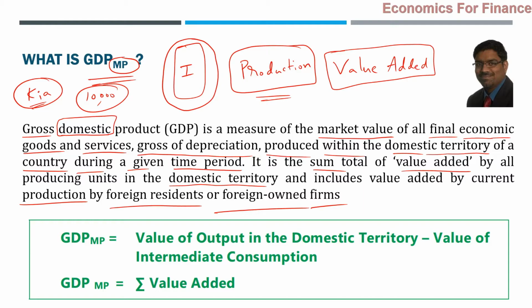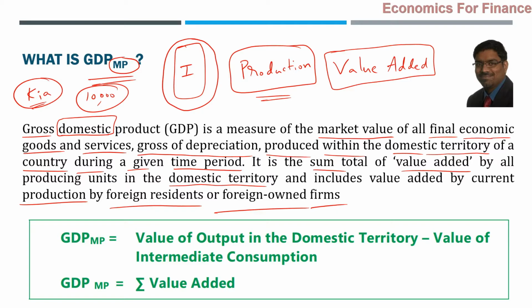It does not indicate that it is the value addition done by Indians. India is different from Indians: India is a domestic territory and Indians is a nationality. So within India, whether Indians or foreigners, Indian companies or foreign companies, whatever value of goods and services they have produced during the period is called gross domestic product.